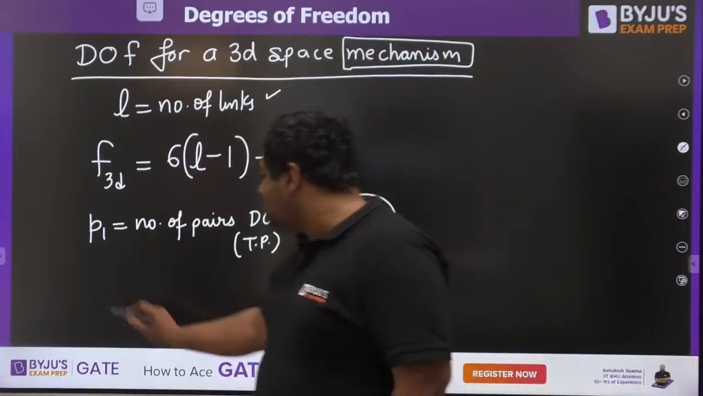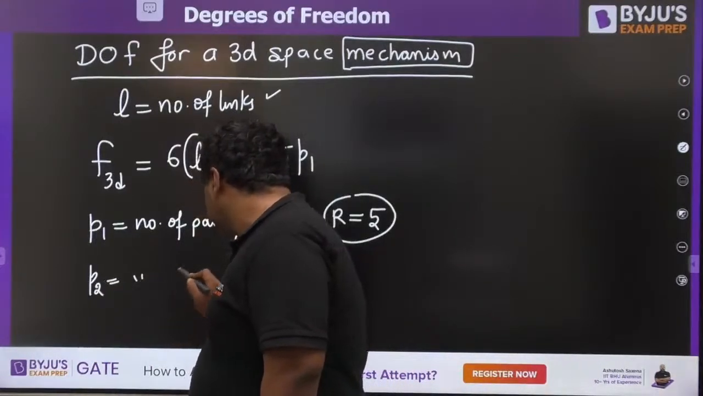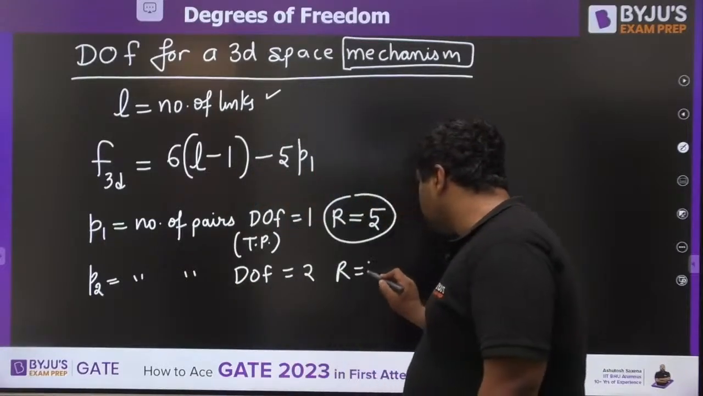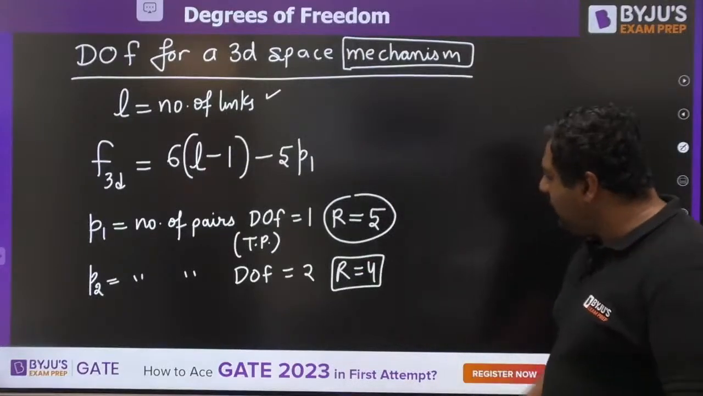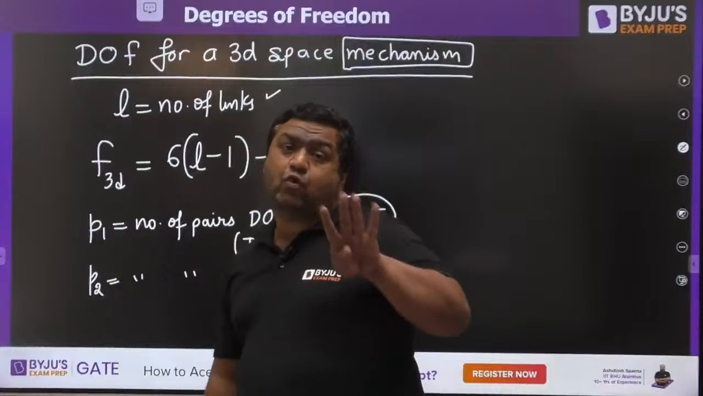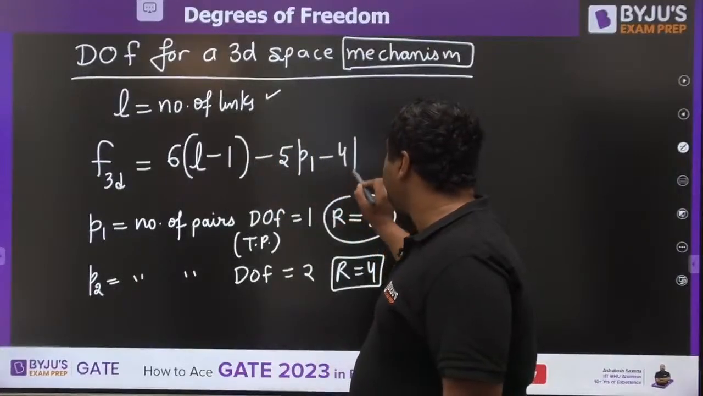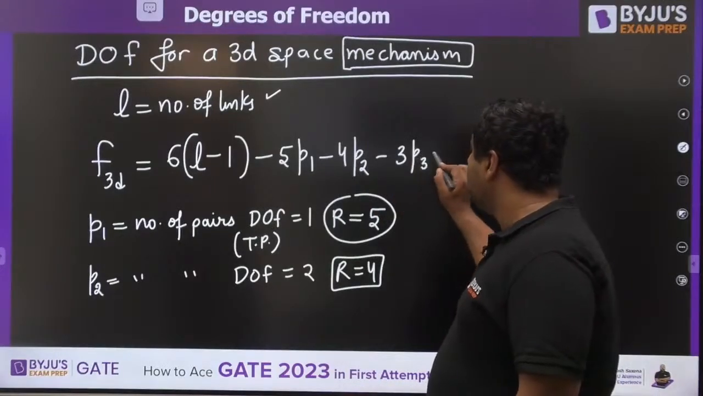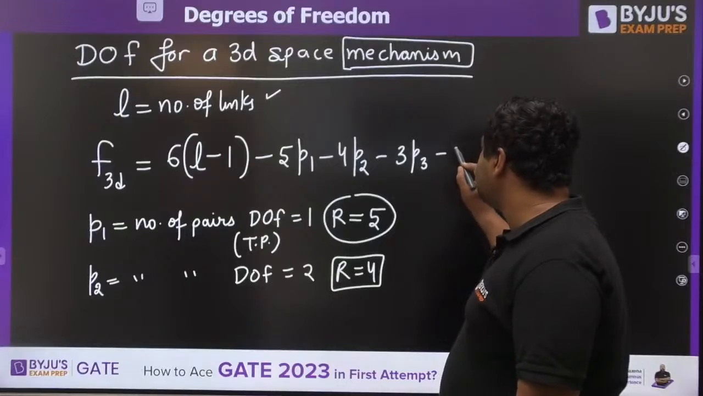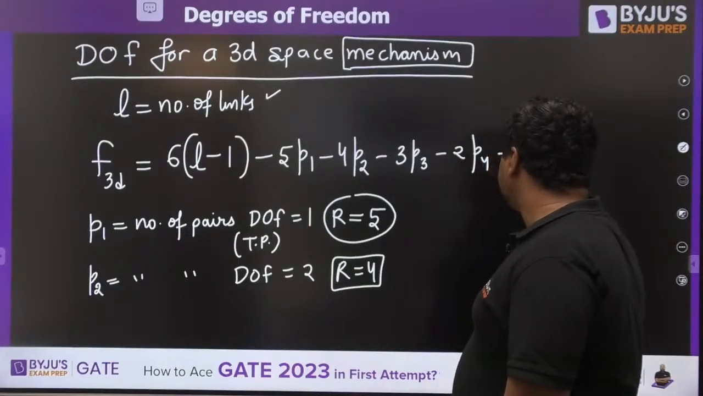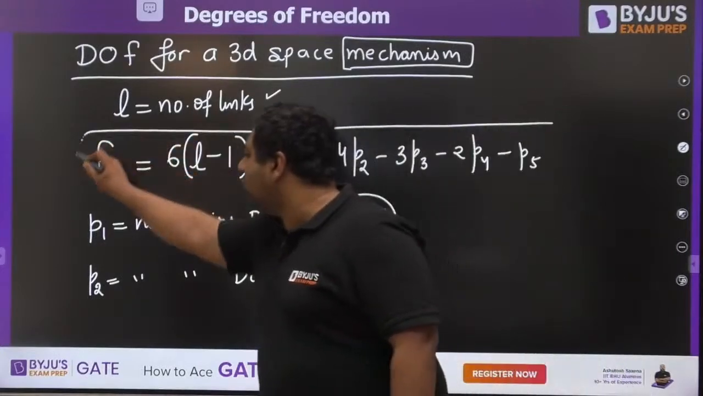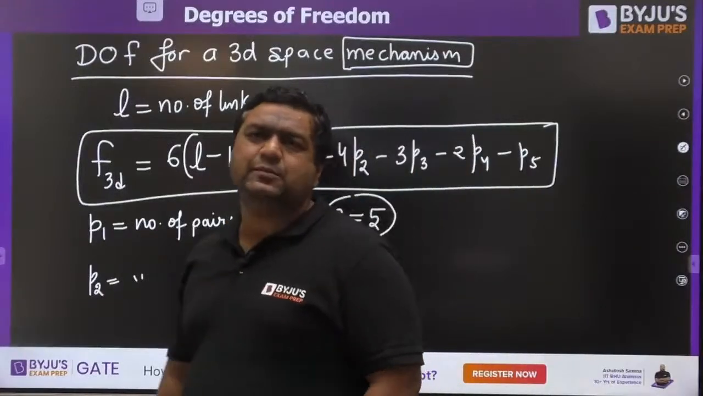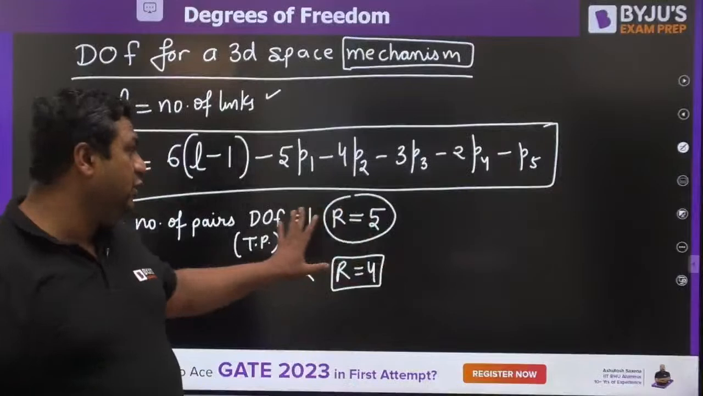Similarly, my dear, if we are going to have P2 as the number of pairs with a degree of freedom equal to 2, you would be having restrictions equal to 4. So for one pair there are 4 restrictions, for P2 pairs there are 4 P2 restrictions, we will say minus 4 P2. Similarly, my dear, we would be having minus 3 P3, minus 2 P4, minus P5. So this is the formula for degree of freedom of a mechanism in 3D. So 3D space mechanism. Guys, please tell me, is it clear to everyone or not?